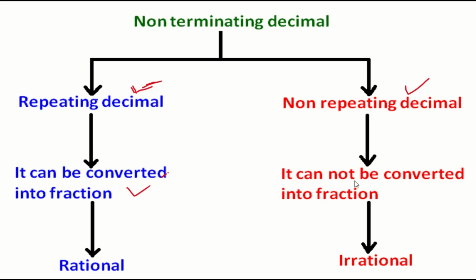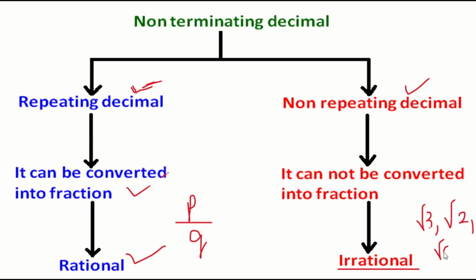Fraction, but here you can't convert it into a fraction. So this number, what is it called? It is not a rational number. They simply tell you that this decimal cannot be written in the form of p by q, so it will come under the category of irrational numbers. Irrational numbers, non-repeating decimals, like root 3, like root 2, root 5. Like that, you will say it is a non-repeating decimal.